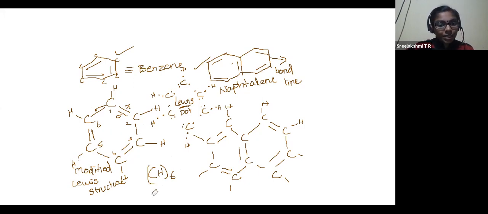Or you can simply write it as C6H6. This is known as a condensed structure. Very condensed. You can't even understand how it came. But in some cases when we are dealing with very familiar compounds, we will simply write the condensed structure. Very easy for us to deal with.